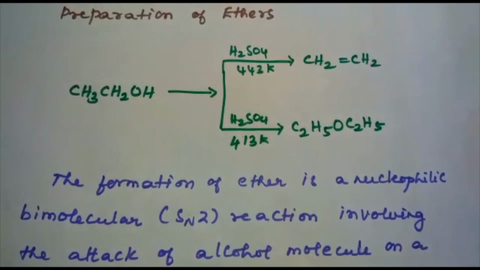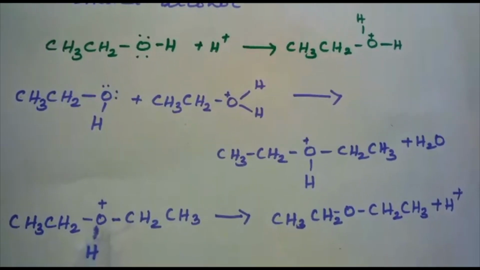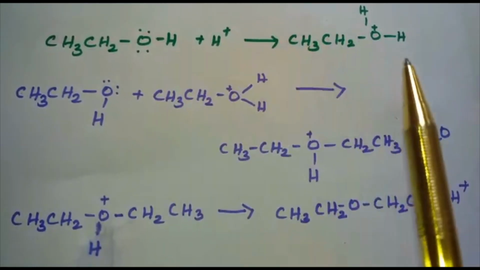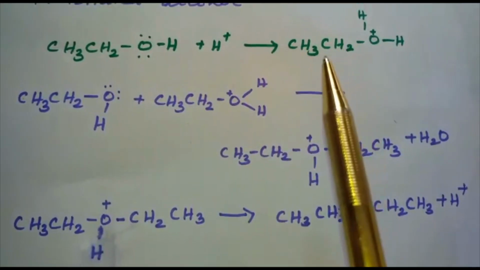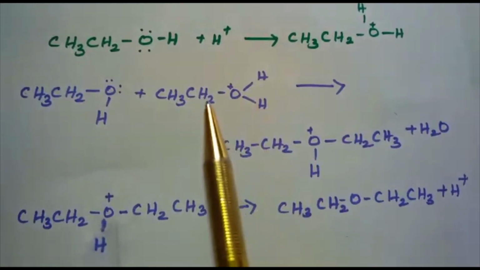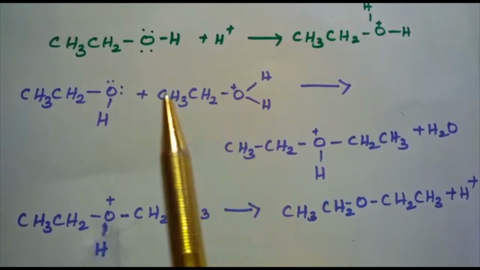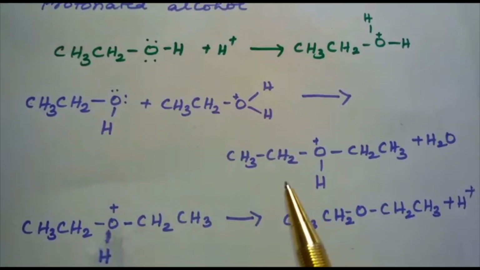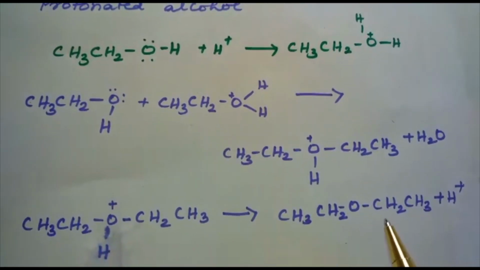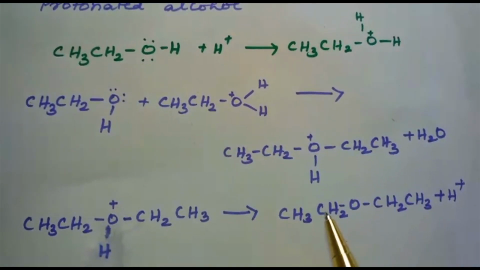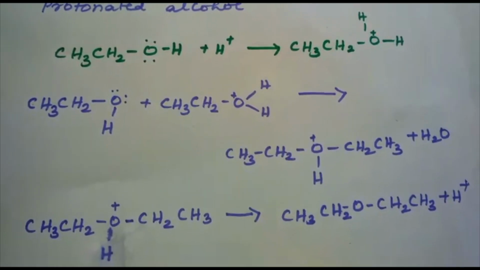Let us see that. Here, let us see the preparation of ether. Alcohol takes up a proton forming a protonated alcohol. This protonated alcohol is attacked by the alcohol molecule. We get the protonated ether, which loses a proton to form the corresponding ether. Here it is found to be ethoxyethane.